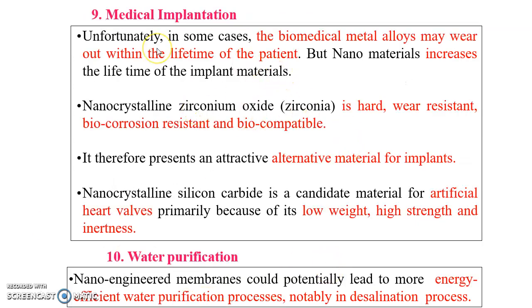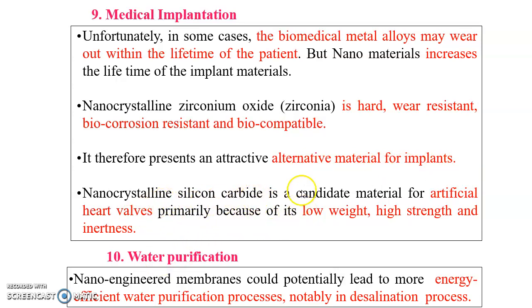And also we have wide applications in medical implantation. Biomedical metal alloys may wear out within the lifetime of the patient, but nano will not wear out because its lifetime is higher. Nanocrystalline zirconium oxide is hard, wear resistant, biocorrosion resistant, and biocompatible, so it is used as an alternative material for implants.